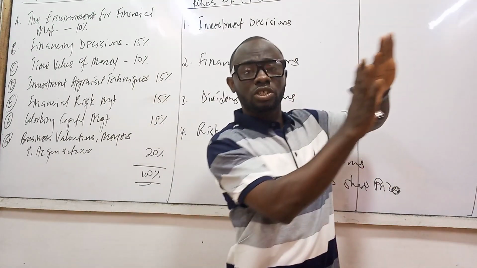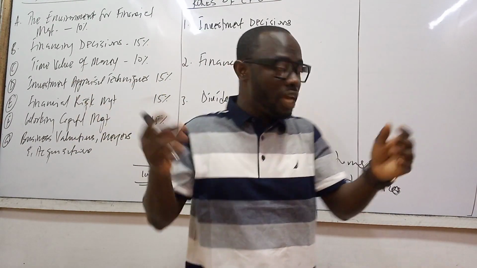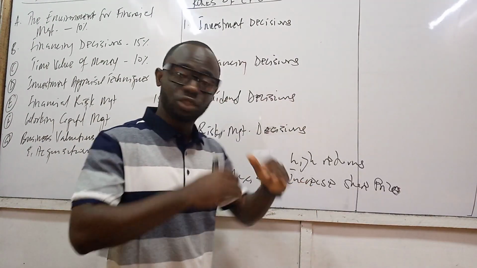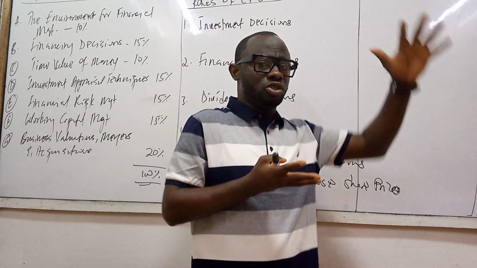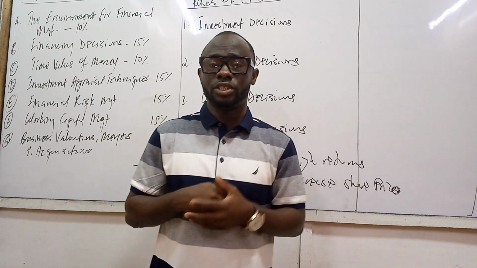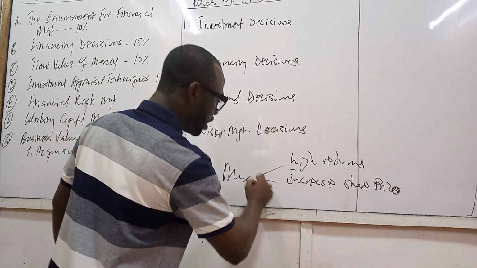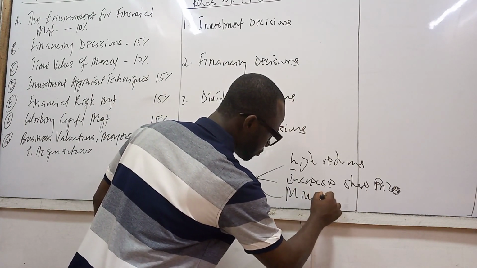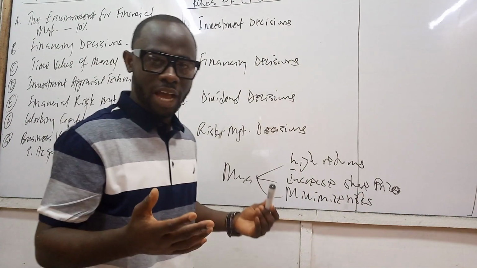So maximization of the wealth of the shareholders comes in 2 or 3 forms, like I've said. Number one, giving them high returns on their investments. Number 2, if we are not going to give them returns in the short term, what can we do to increase the share price? That is the second thing. So increasing the share price of the organization. And then number 3 is to minimize whatever risks that their money is going to be exposed to. We minimize risks.